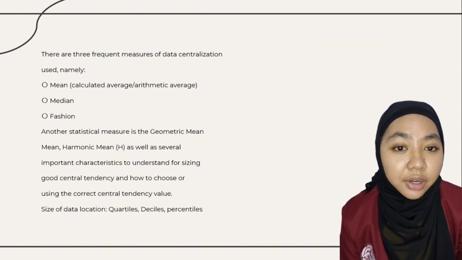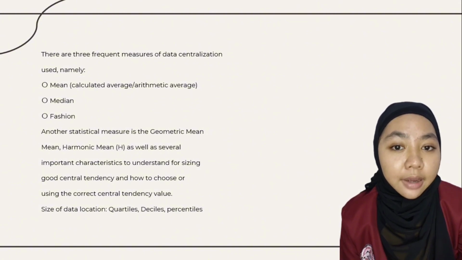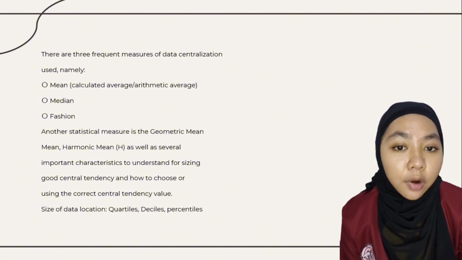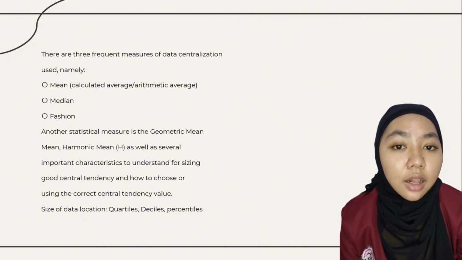There are three frequent measures of data centralization used, namely mean, calculated average or arithmetic average, median, and mode. Another statistical measure is the geometric mean and harmonic mean, as well as several important characteristics to understand for a good central tendency measure, and how to choose or use the correct central tendency value, and measures of data location: quartiles, deciles, percentiles.